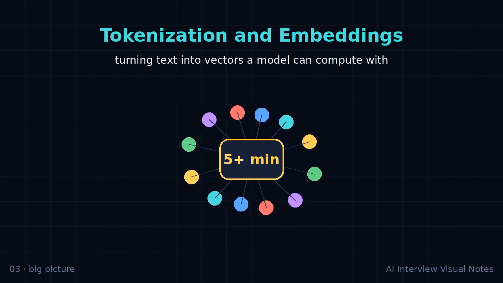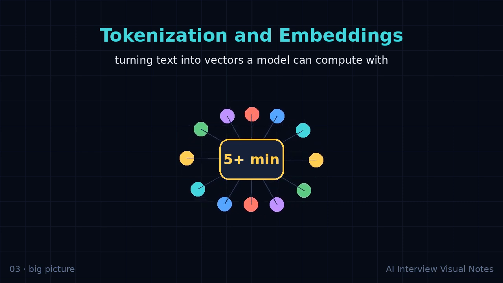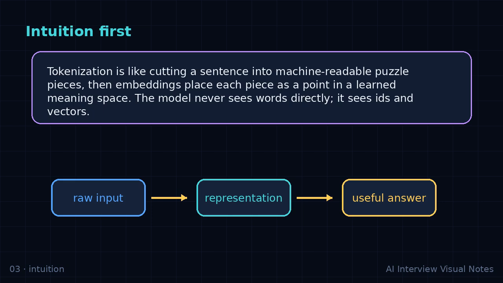Intuition. Tokenization is like cutting a sentence into machine-readable puzzle pieces, then embeddings place each piece as a point in a learned meaning space. The model never sees words directly, it sees IDs and vectors. If you remember only one thing, remember the shape of the problem. Raw information is transformed into a representation that makes the next decision easier.